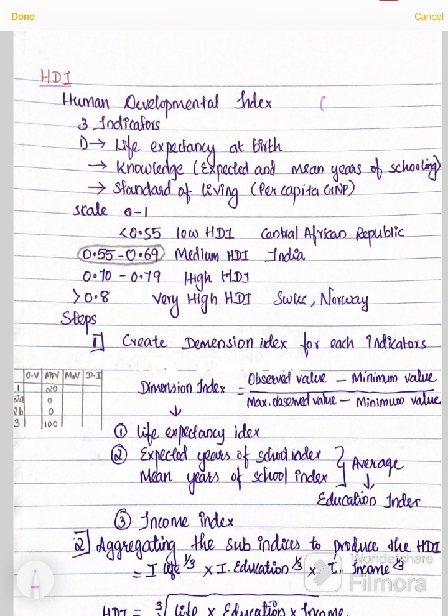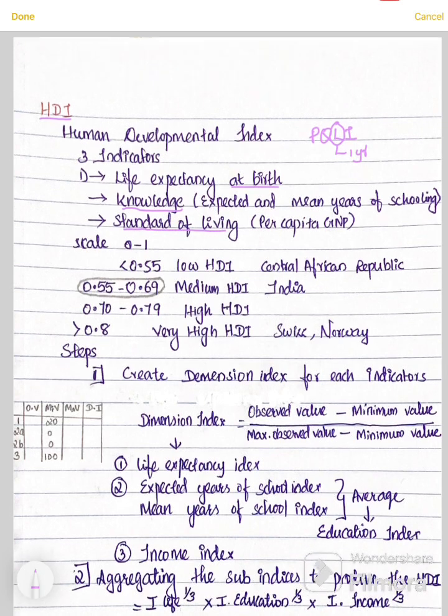For quality of life index, we have studied L for life expectancy at 1 year. Here life expectancy at birth. And there literacy. Here knowledge. This knowledge is calculated using expected years of schooling and mean years of schooling. Then there we studied infant mortality rate as a third indicator. Here standard of living is there. In physical quality of life index there is no income used.